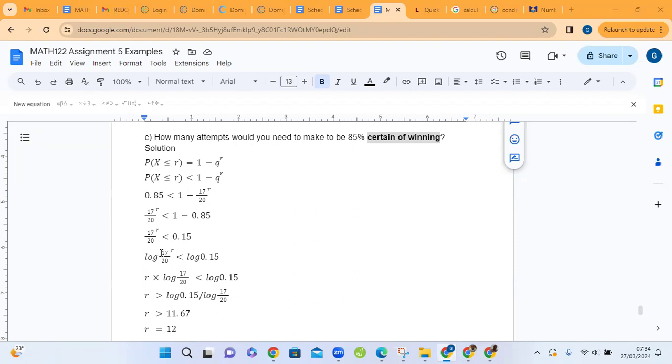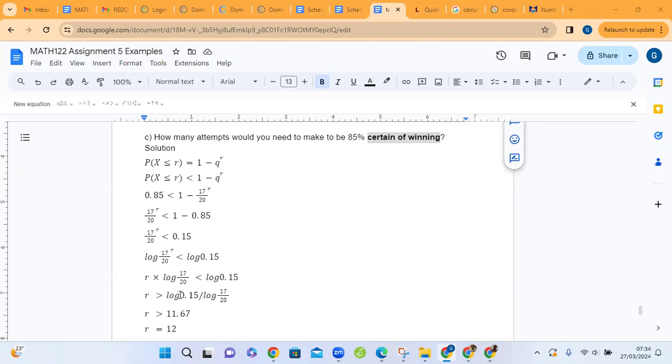Here we choose to use logarithms to the base of 10 on both sides. The purpose for this is to apply this property of logarithms because R now is an exponent. This property allows us to rewrite the left side with R multiplying log of 17 over 20. And this permits us now to divide by log of 17 over 20.